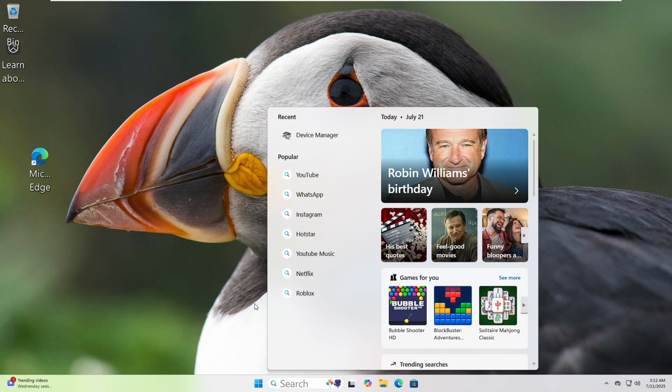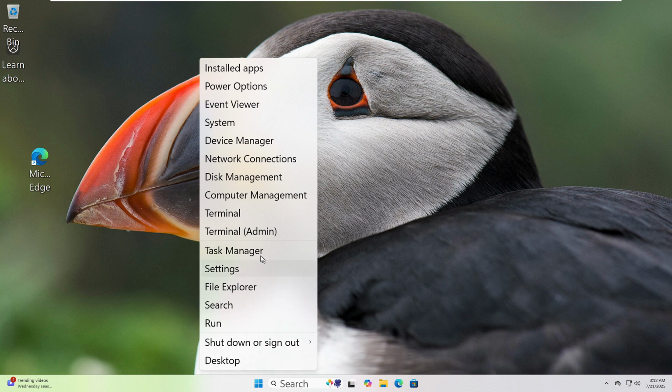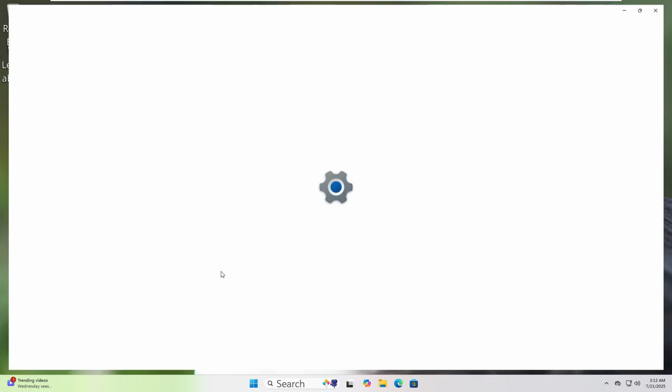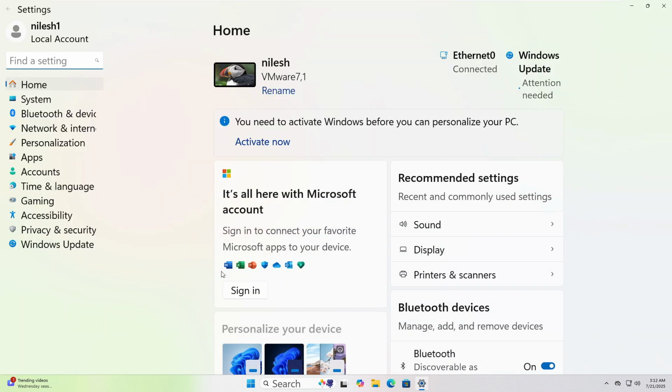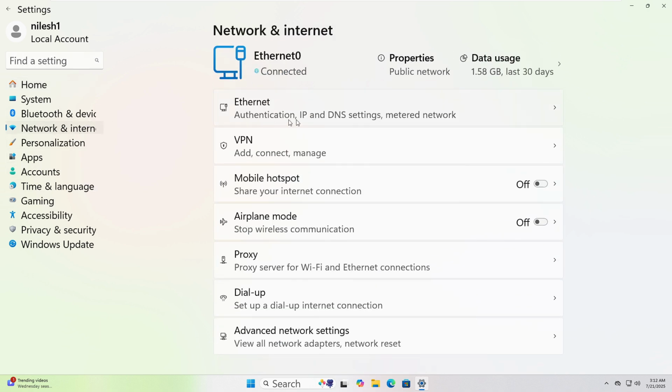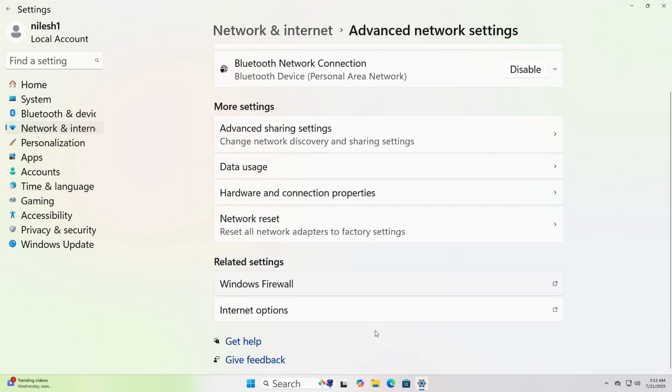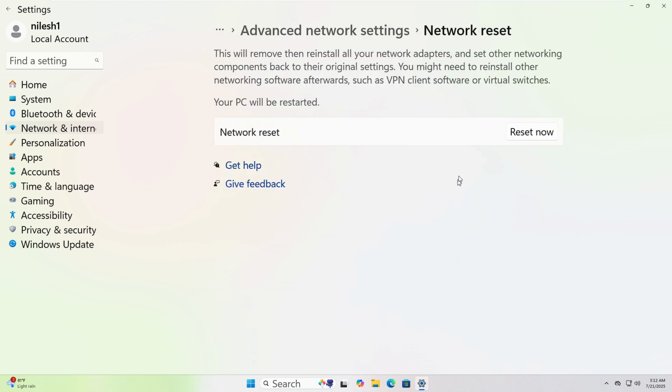Let's reset your network settings to fix any connection issues. Right-click on the Start button and click Settings. In the left panel, choose Network and Internet. Now scroll down and click on Advanced Network Settings. Under More Settings, click Network Reset. Now click Reset Now and confirm when prompted.